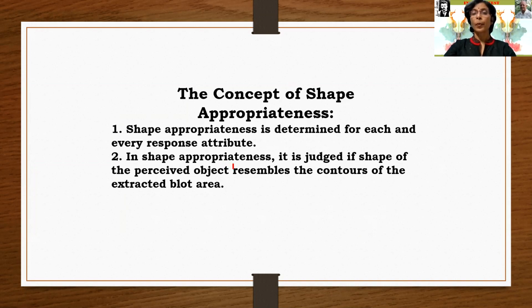In shape appropriateness, it is judged whether the shape of the pursued object resembles the contours of the extracted blot area.